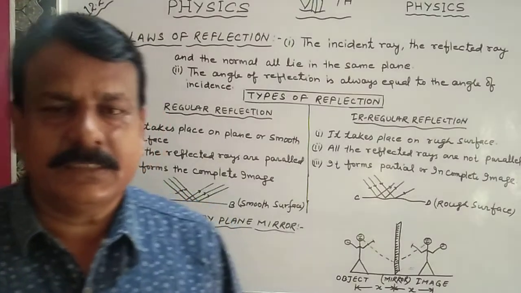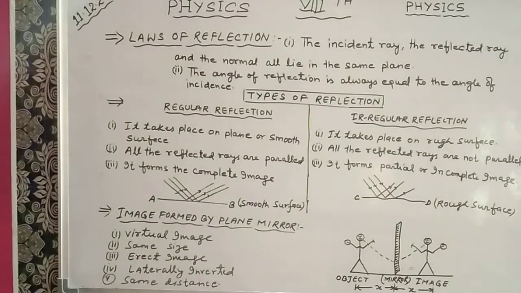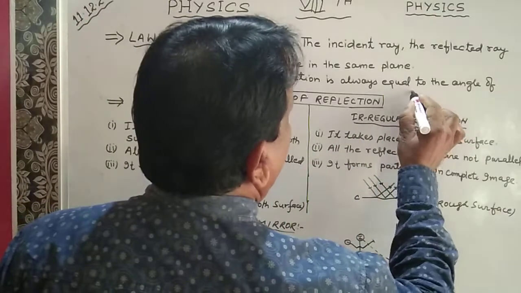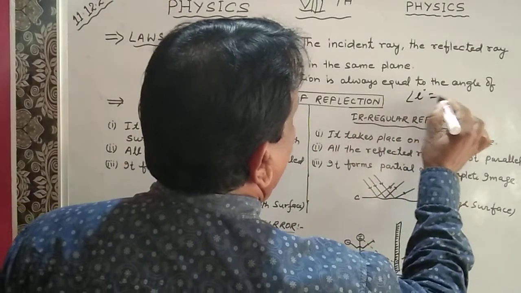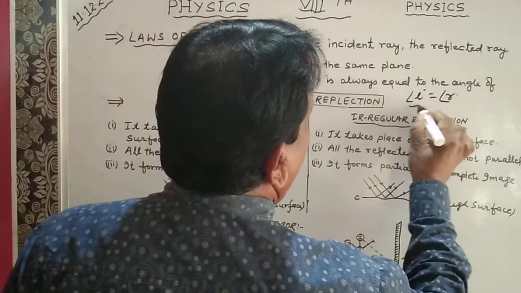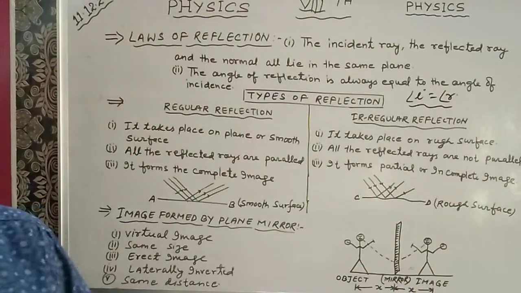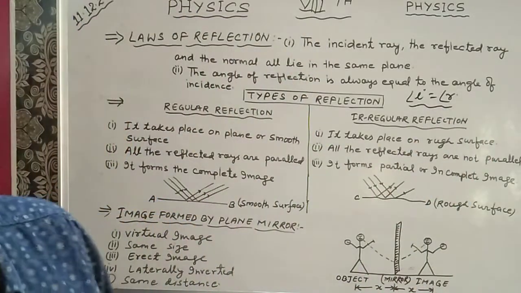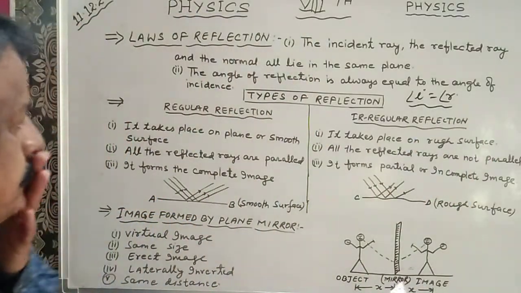Means angle I is equal to angle R. These two angles are always equal in magnitude.